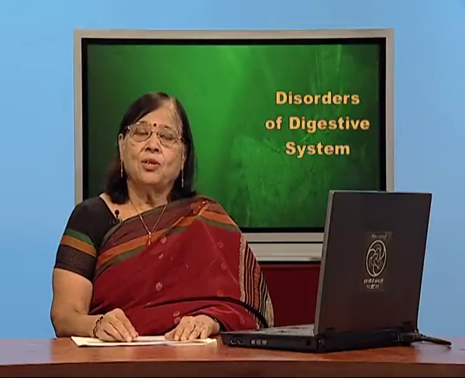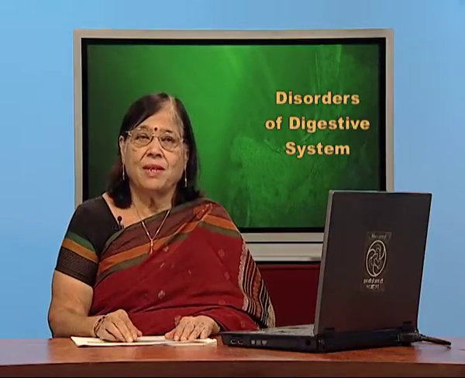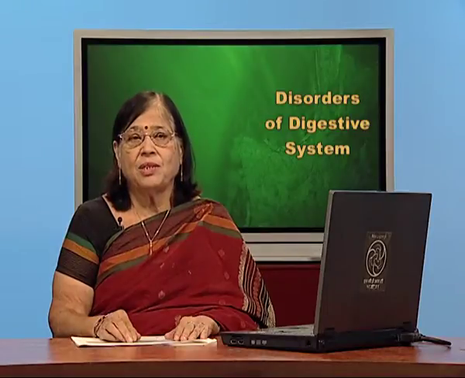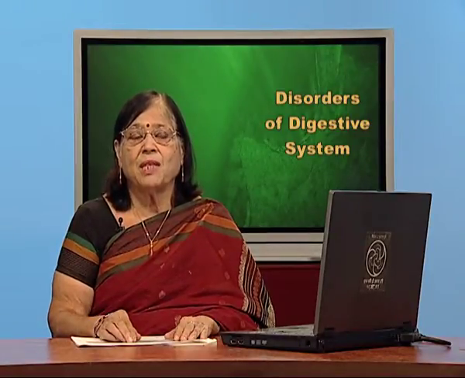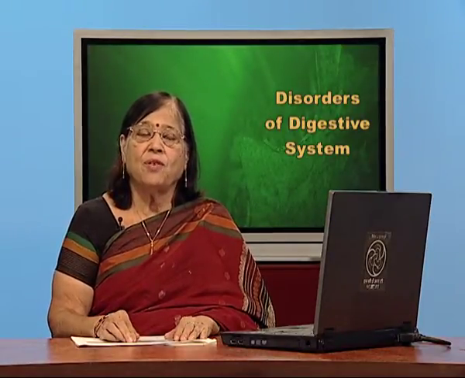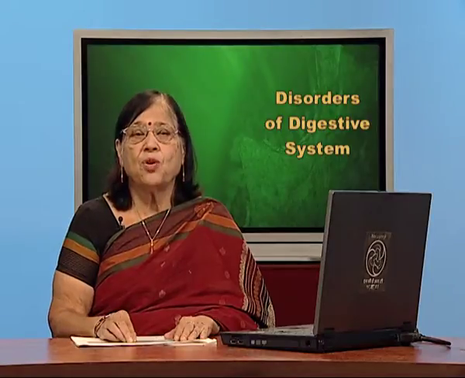So things become so very difficult. So children, what do we learn from this? We should wash our hands properly before we eat food, because some of these worms in the form of eggs can be on our hands. And more than that, we should wash any fruit or vegetable before we consume it.